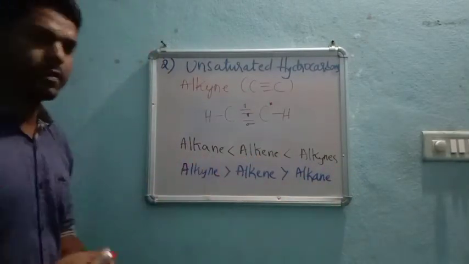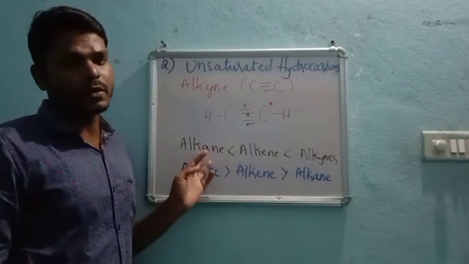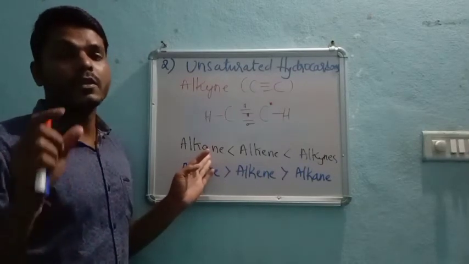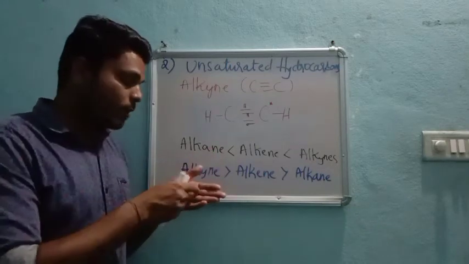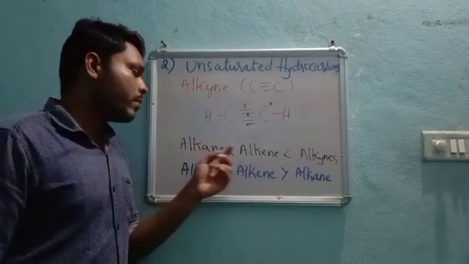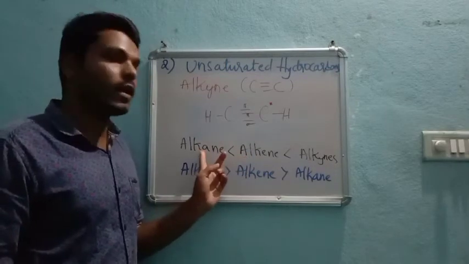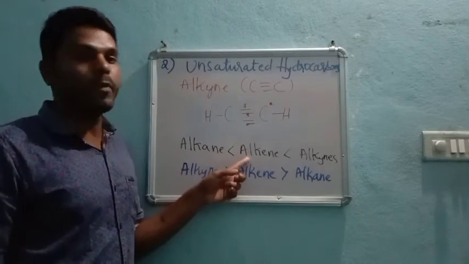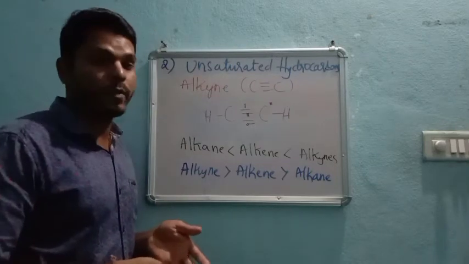Why are alkanes less reactive? We all know the reason: the compound is very stable, because all the valency is filled with single bonds. All the bonds present in the alkane are single bonds. But coming to alkene, this is not the same case. Here we see a double bond, so one bond will be a pi bond and the other a sigma bond.